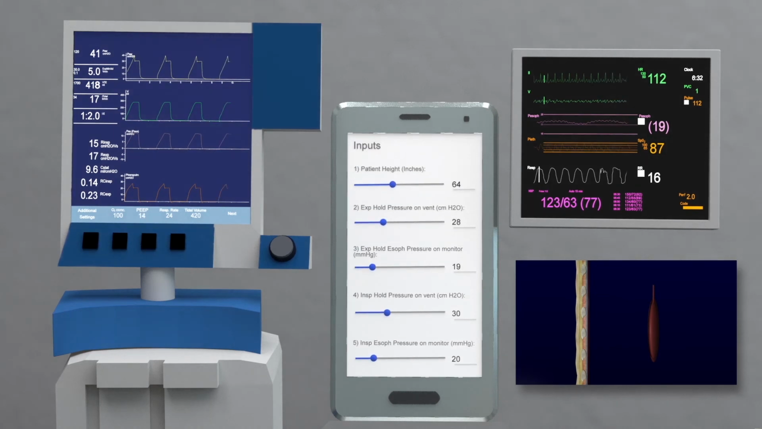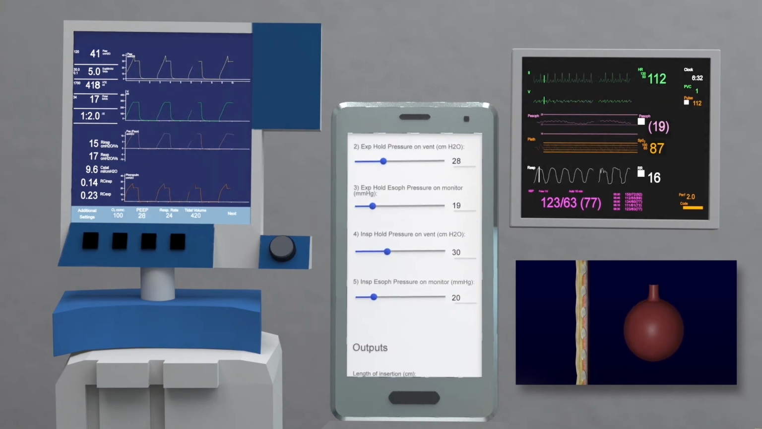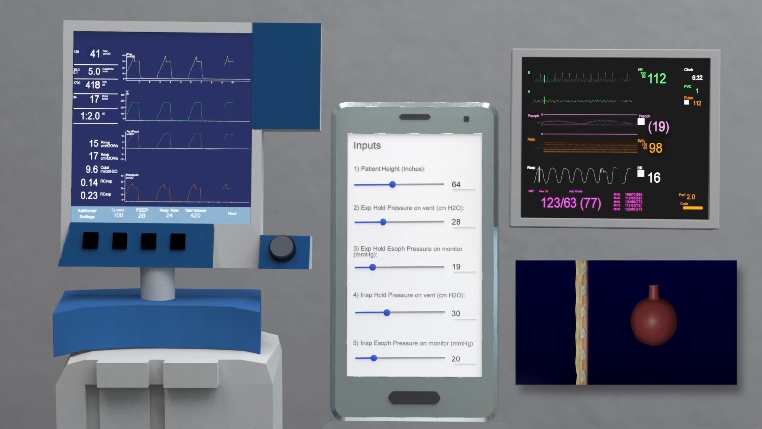Increase PEEP in increments of 2 and repeat measurements until end expiratory transpulmonary pressure is between 0 and 10. In this case, the minimum PEEP required is 28.